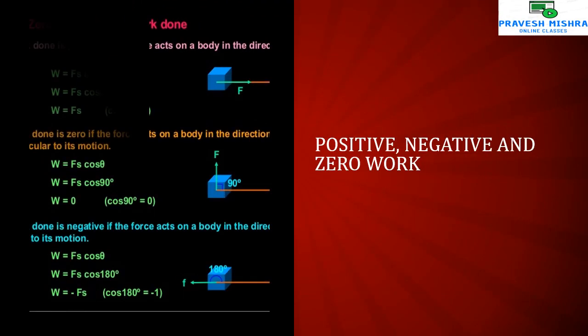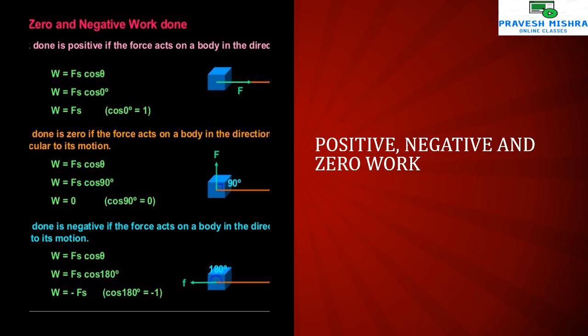Positive, negative and zero work. Work done is positive if the force acts on a body in the direction of its motion.